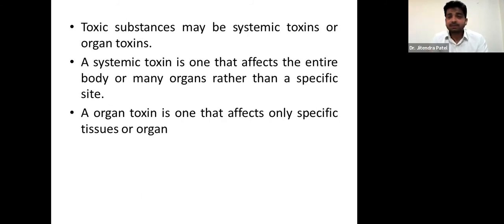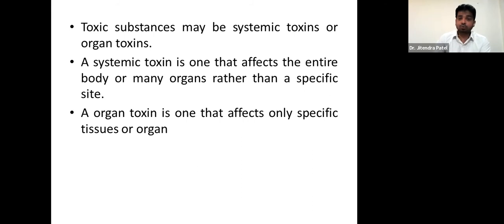Toxic substances may be systemic toxins or organ toxins. It depends. We are here to discuss how a particular chemical compound is going to show its effect on the biological system or in the body, right? Systemic toxins are just like general anesthetics and local anesthetics, right? What kind of failure it is going to have, what kind of disturbance in the physiological system of the body, it depends, right?